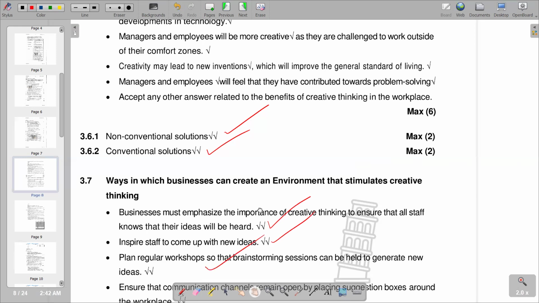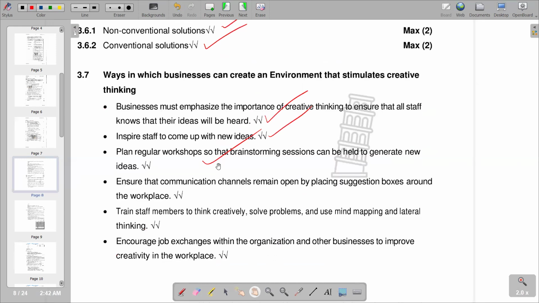We have the next point, which reads, ensure that communication channels remain open by placing suggestion boxes around the workplace. So this is the next point that we have. And the next point, train staff members to think creatively, solve problems, and use mind mapping and lateral thinking. So this is what we have. Then we've got other points that can also be ways in which businesses can create an environment that stimulates creative thinking.